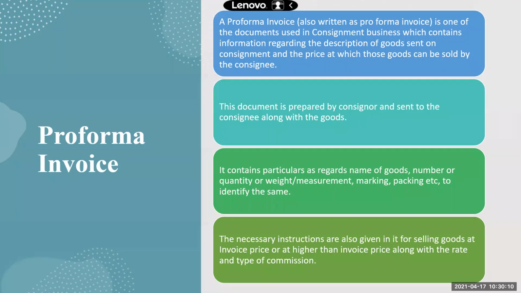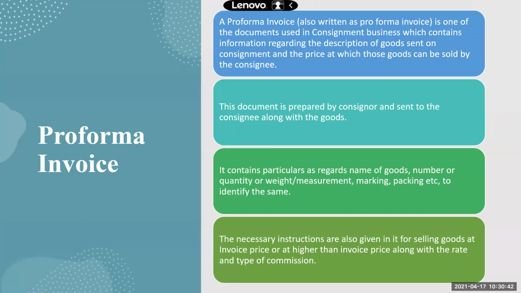And this is a simple document like a bill, which will contain the details of the goods which are sent to the consignee. Okay. So see on the screen, pro forma invoice is one of the documents used in consignment business, which contains information regarding the description of goods sent on consignment and the price at which those goods can be sold by the consignee.